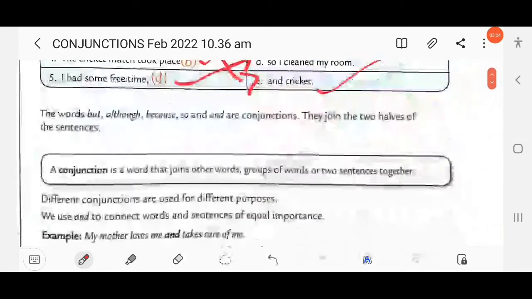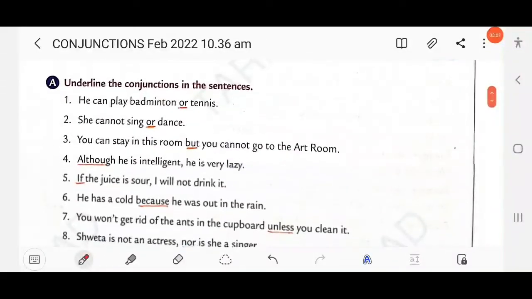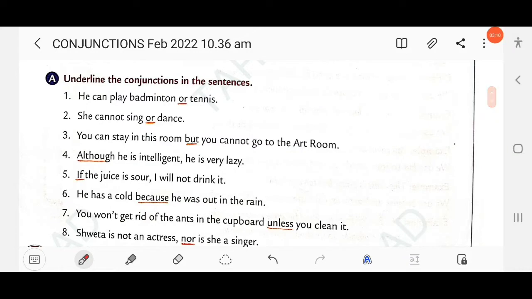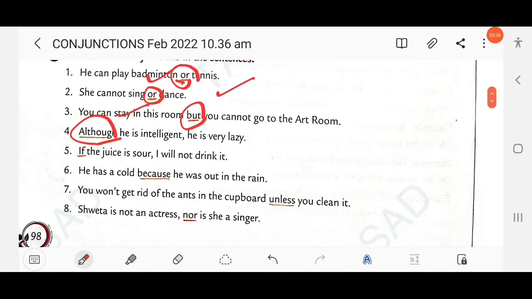Clear? Then next, underline the conjunctions in these sentences. The first one, he can play badminton or tennis. So here you have to underline or. Then next, she can't sing or dance. So here, or. Then next, you can stay in this room, but you can't go to the art room. So here, but. Then next, although he is intelligent, he is very lazy. So here you have to underline although. Then next, if the juice is sour, I will not drink it. So here you have to underline if.